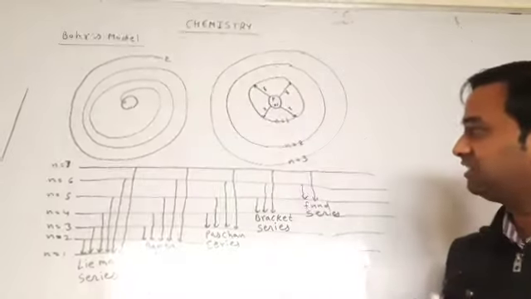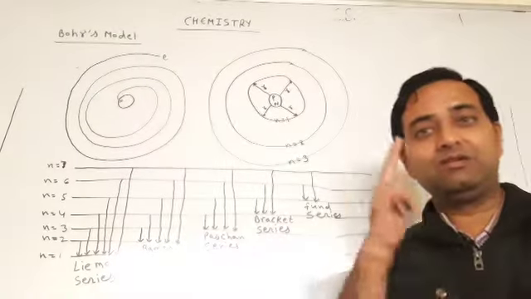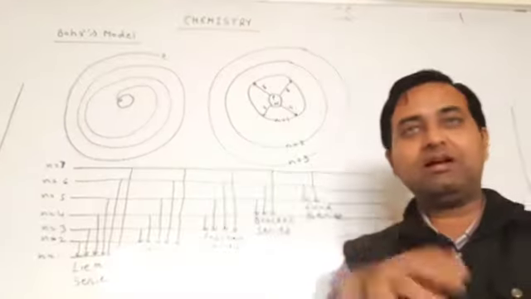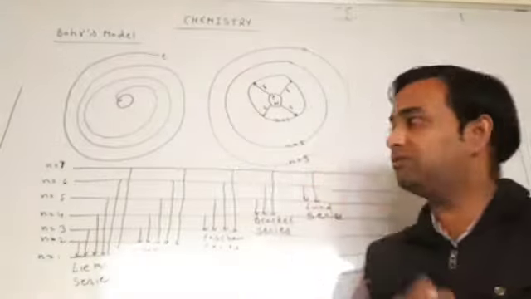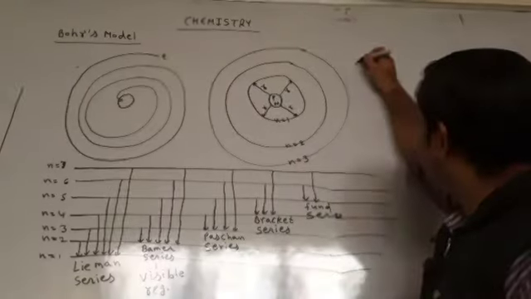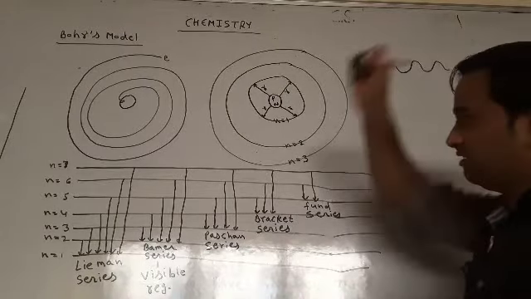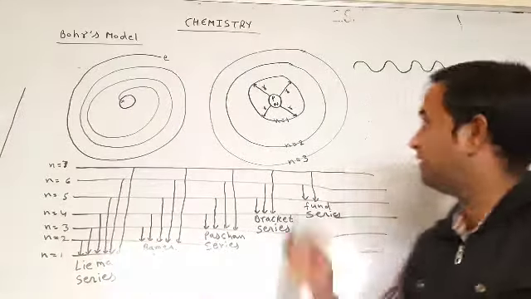These are the two questions. The first question is, what is Bohr's model? Students, for your knowledge, electrons are always moving with wave nature.